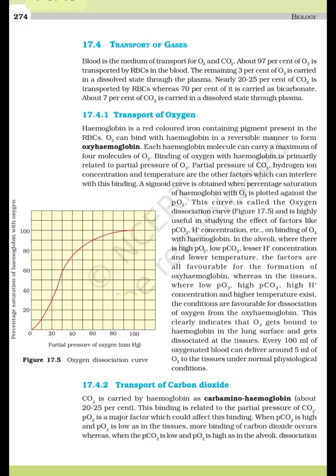Every 100 ml of oxygenated blood can deliver around 5 ml of O2 to the tissues under normal physiological conditions. Figure 17.5 is the oxygen dissociation curve.